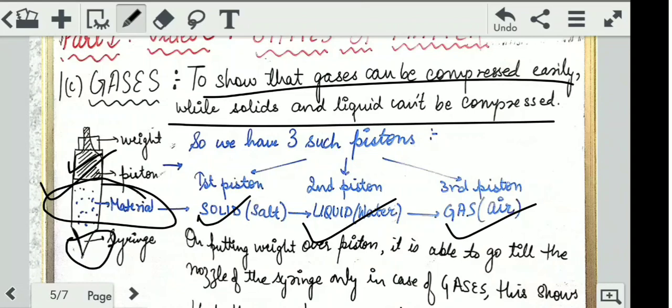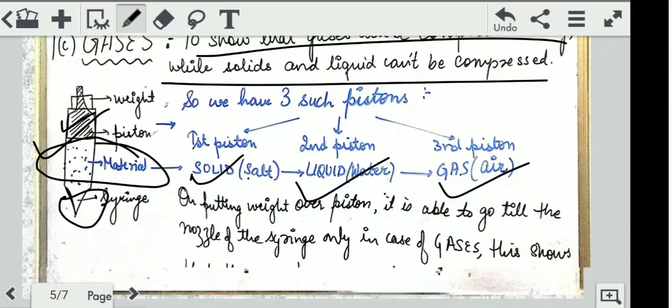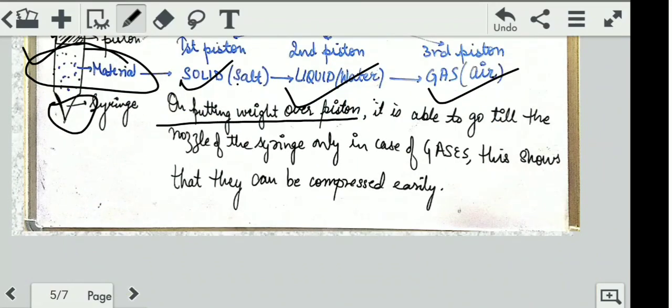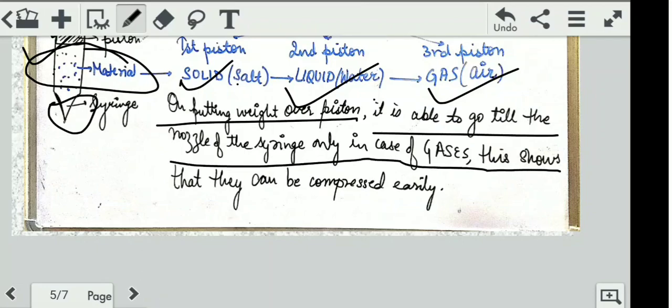Empty means what have we filled in it? We have filled air in it. So the material is different in all the 3 syringes. In the first it is salt, in the second it is water, in the third it is air. Now what will happen? On putting weight over the piston, it is able to go till the nozzle of the syringe only in the case of gases. This shows that they can be compressed easily.